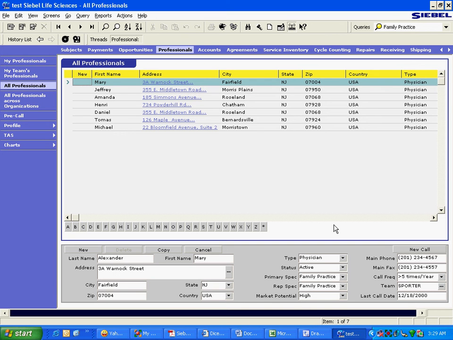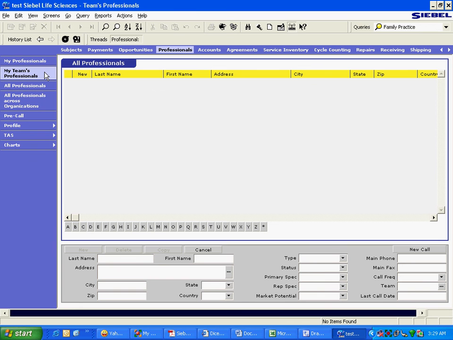But sometimes your requirement is for a dynamic filter. For example, my professionals. When you go there, you want to see your professionals. When I go in, I want to see my professionals, not yours. Similarly, my team's professionals. When I go there, I want to see my team's professionals. When you go there, you want to see your team's professionals.